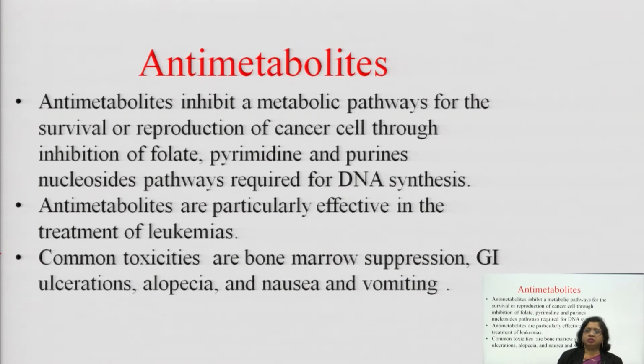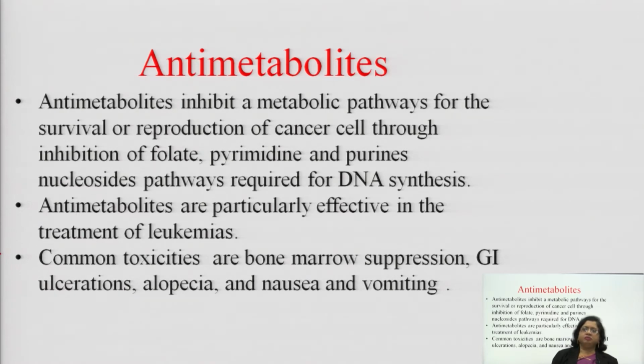It makes a complex which destroys the property of DNA and stops the synthesis of DNA. But with antimetabolites, you will find a totally different mechanism.